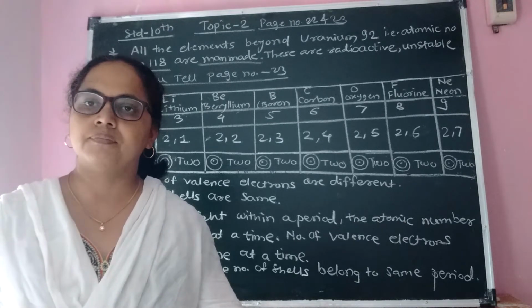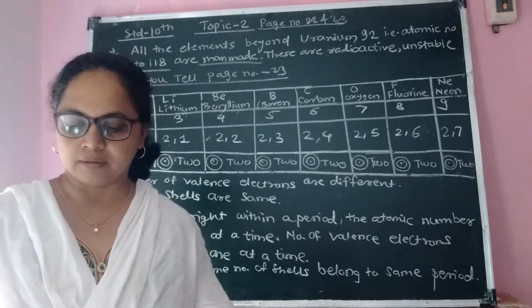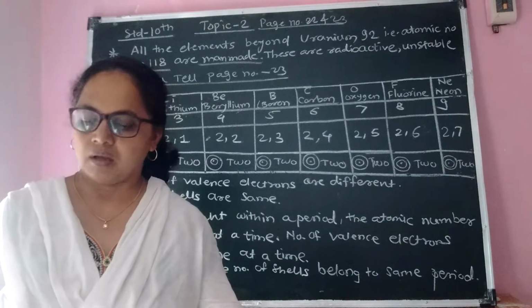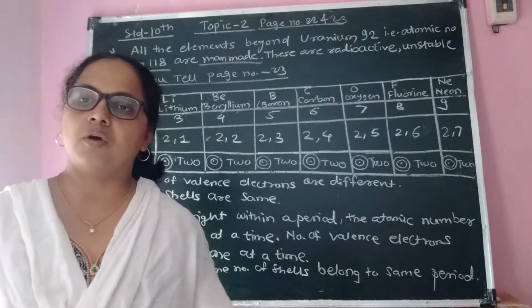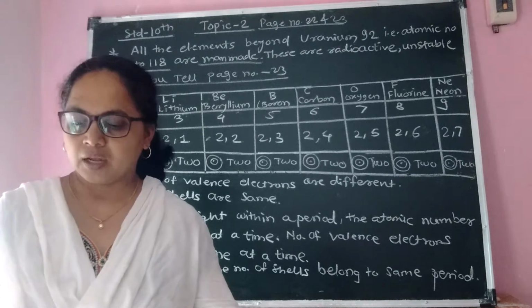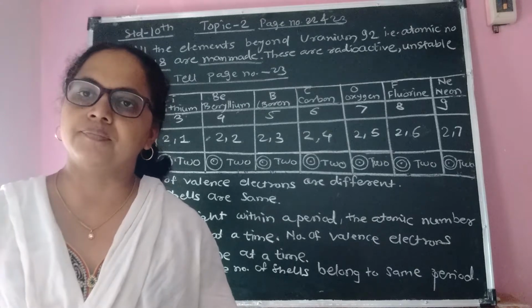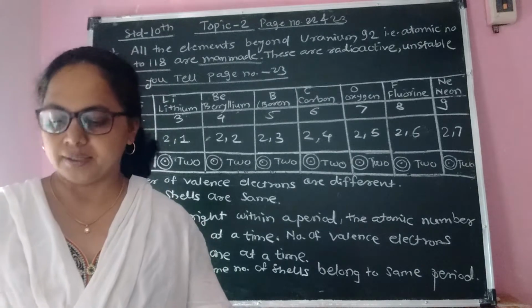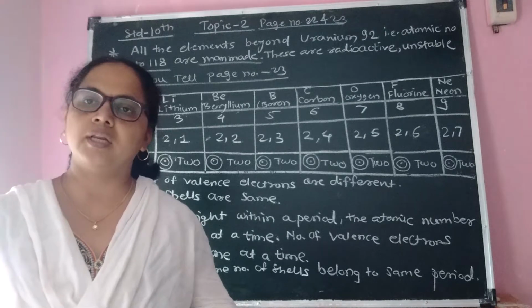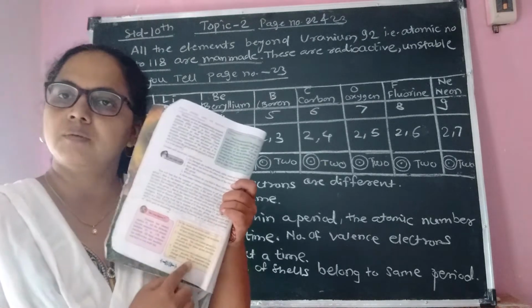These are man-made. If a question is asked, fill in the blank: the elements having atomic number ... are man-made. Your answer should be 93 to 118. These elements are man-made, and they have a very short life. Then in the modern periodic table, a second information box is given.